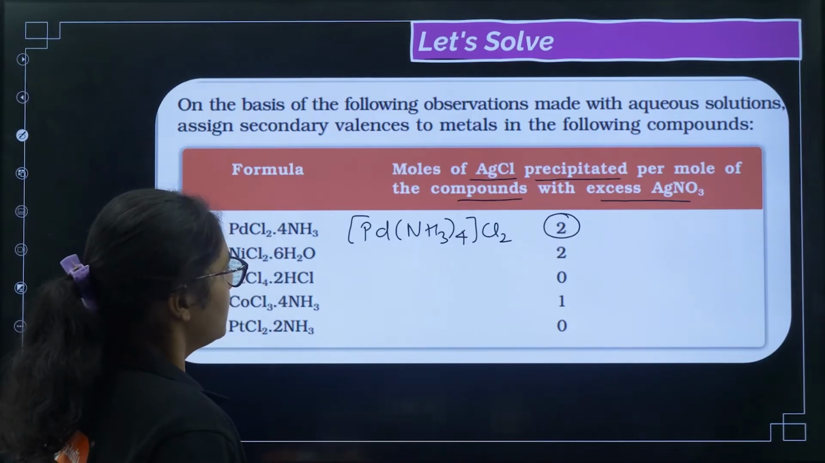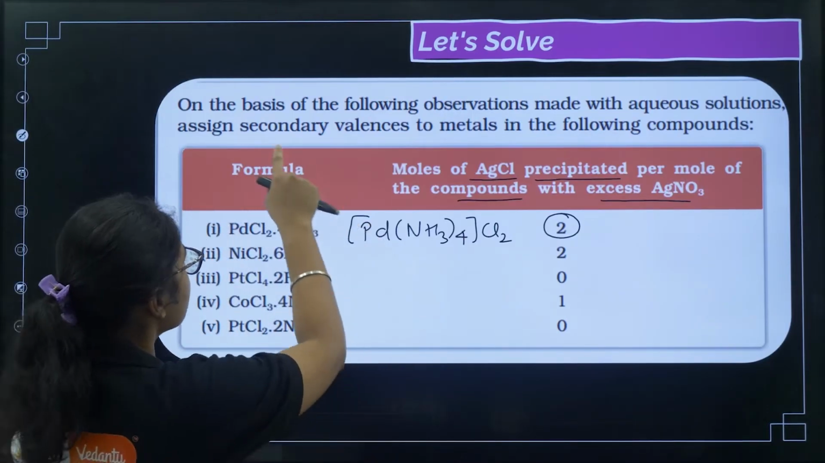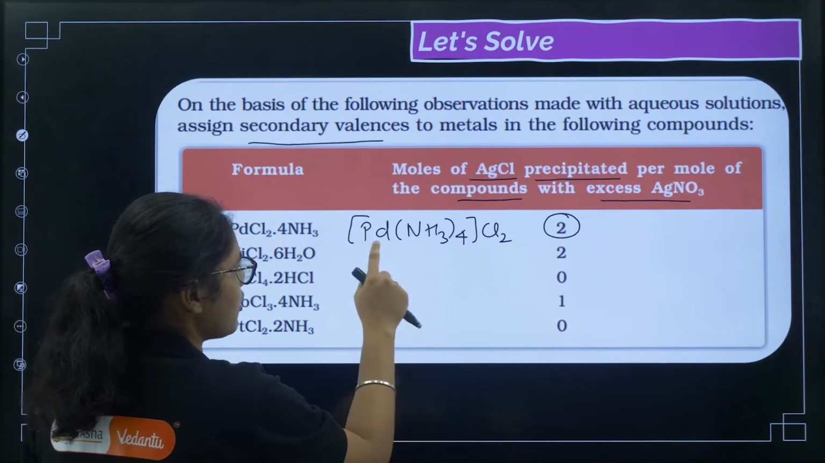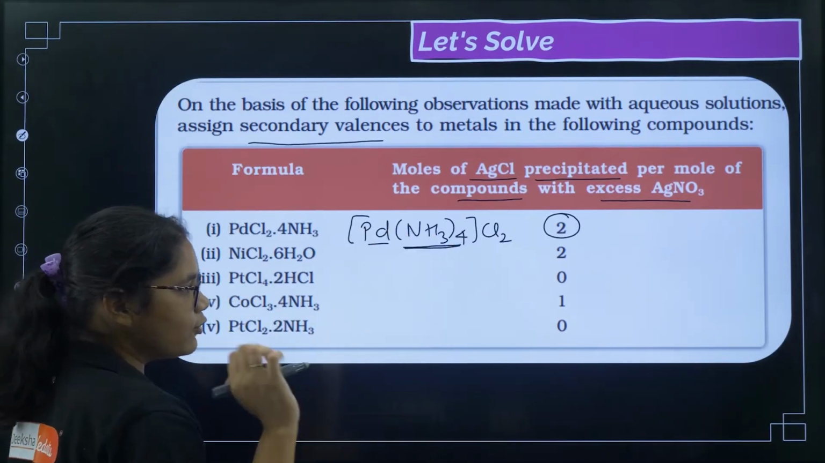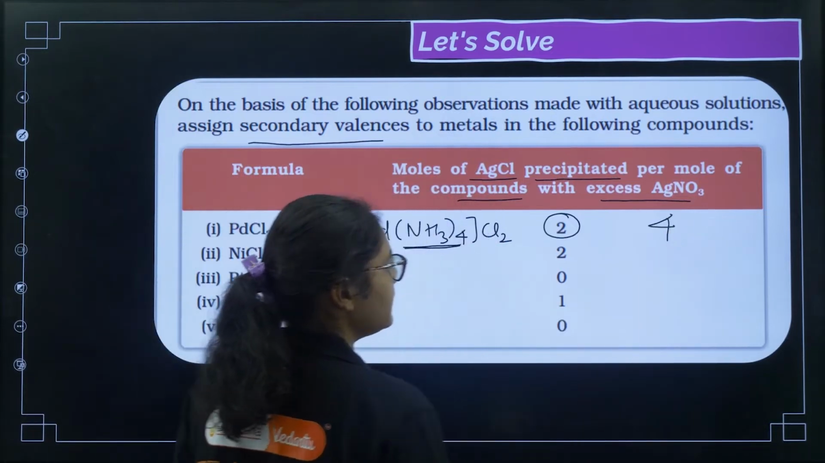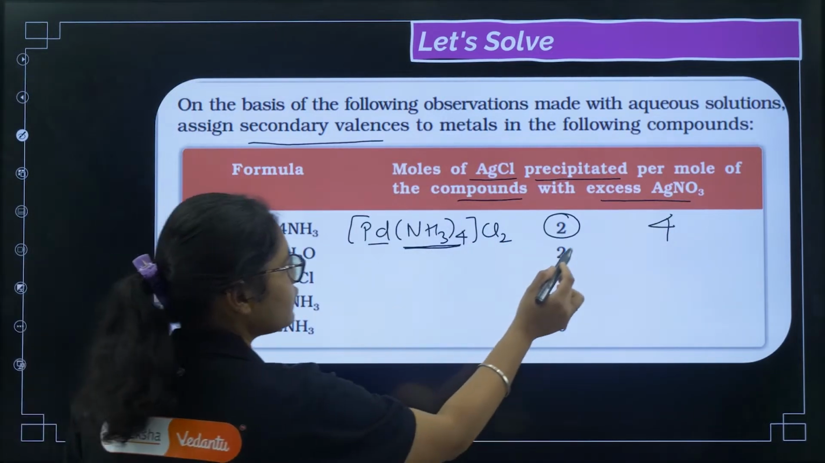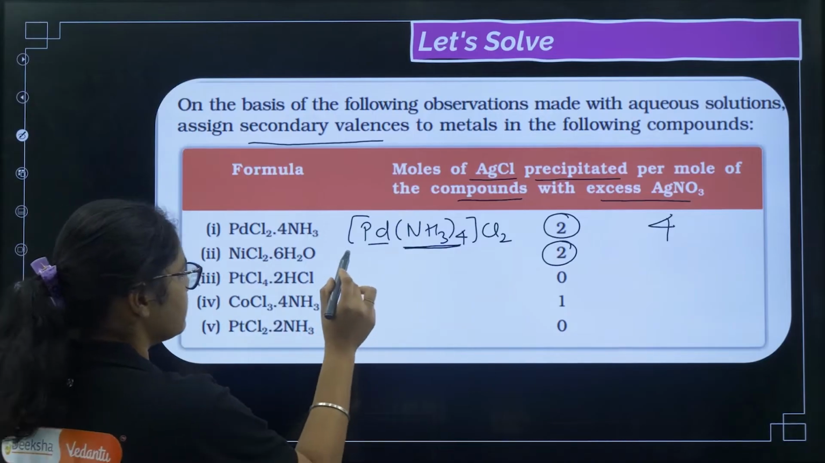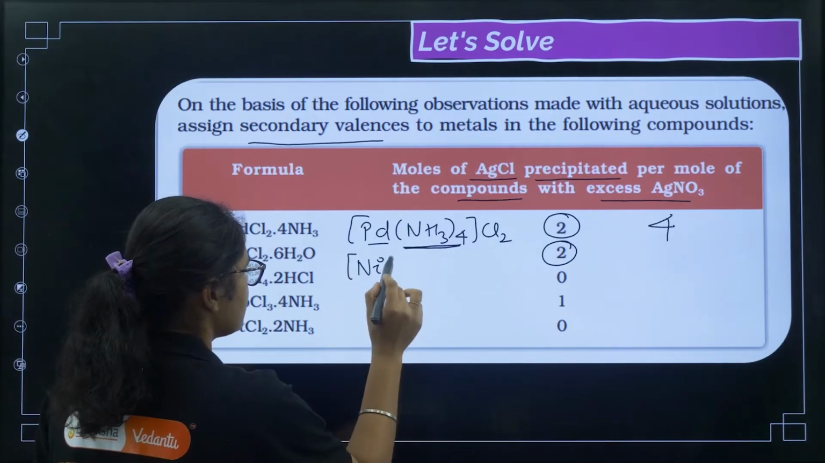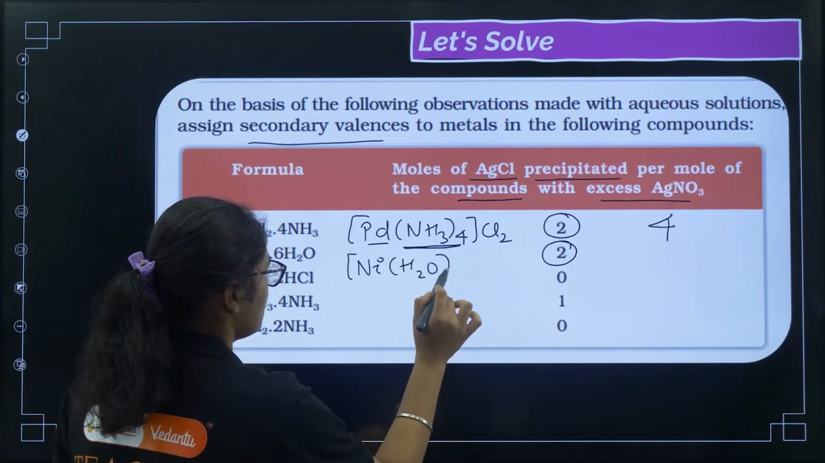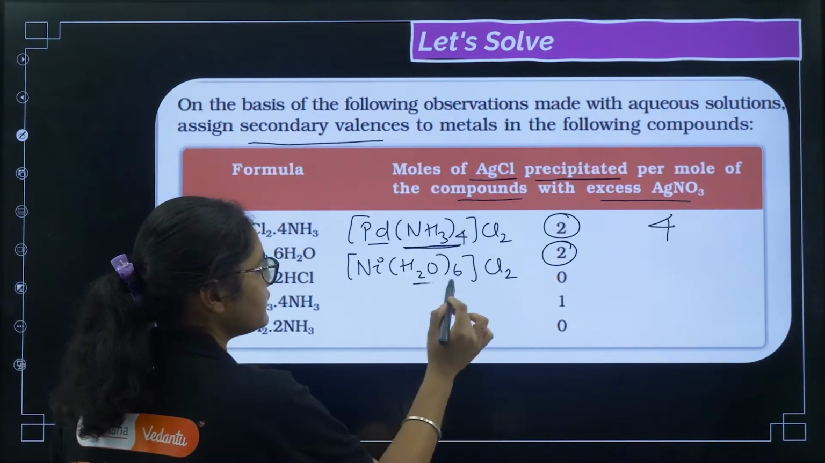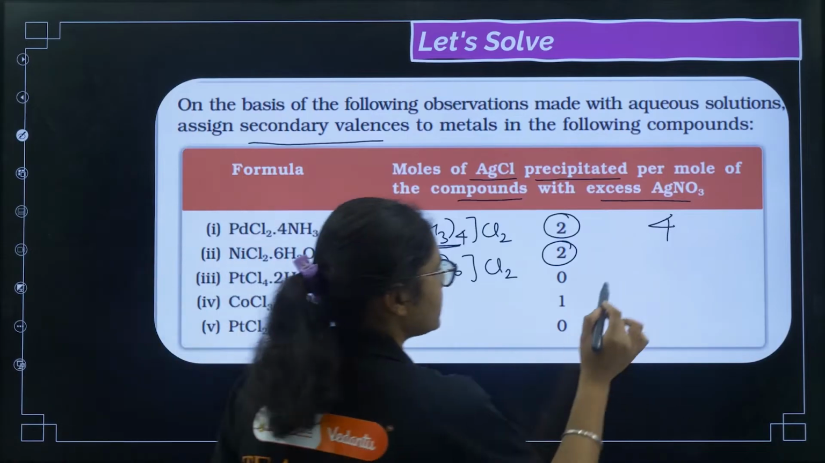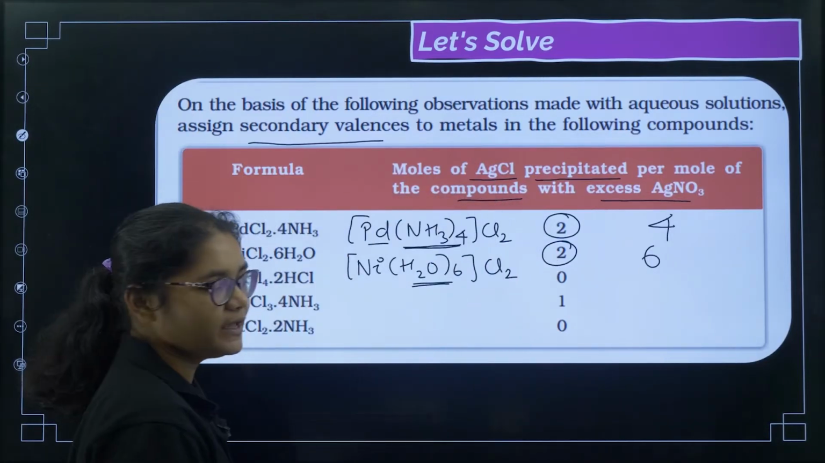Okay, now you have to find the secondary valency. So what is the coordination number of Pd? How many ligands are there? 4. So the secondary valency here will be 4. Now if you see here, 2 moles of AgCl are again formed, so 2 chlorines will be outside. So I can write Ni(H2O)6 and 2 chlorines, right? Now how many ligands are attached here? 6. So the secondary valency will be 6.